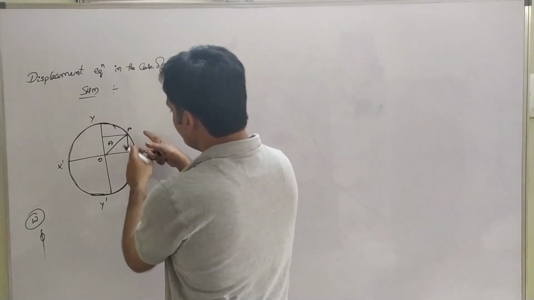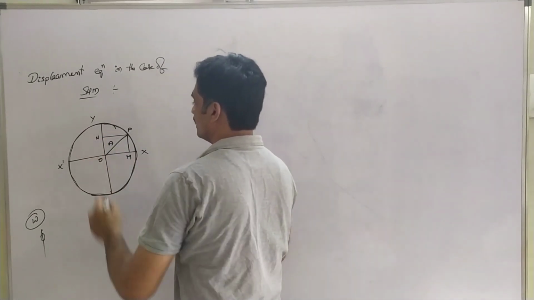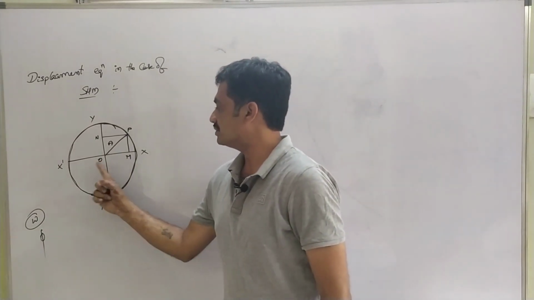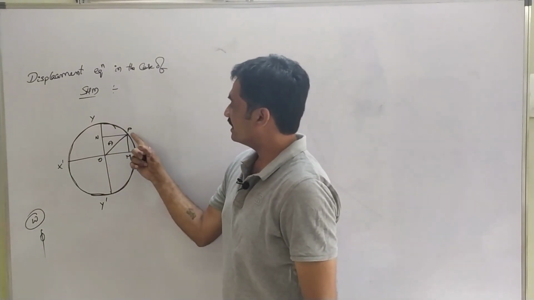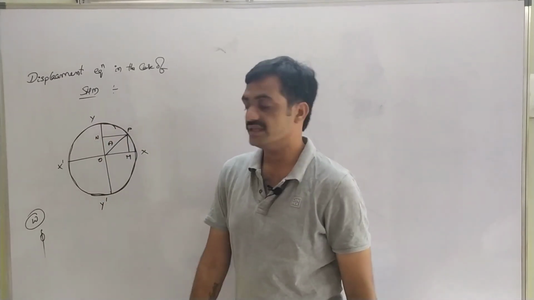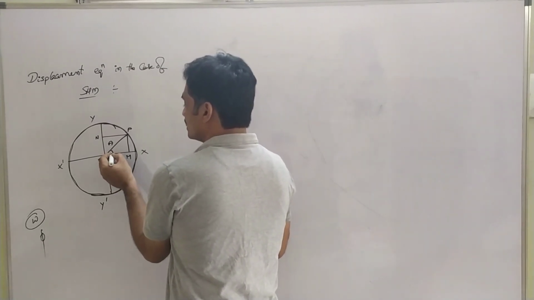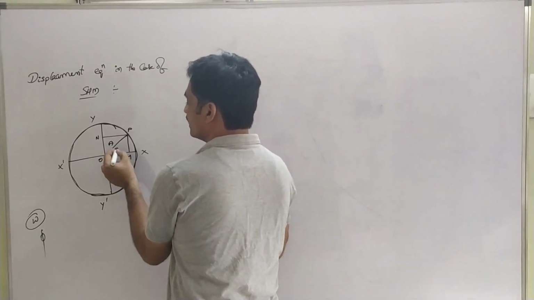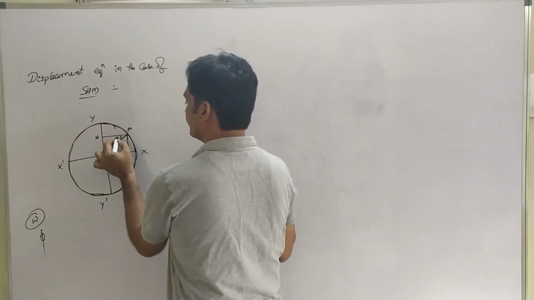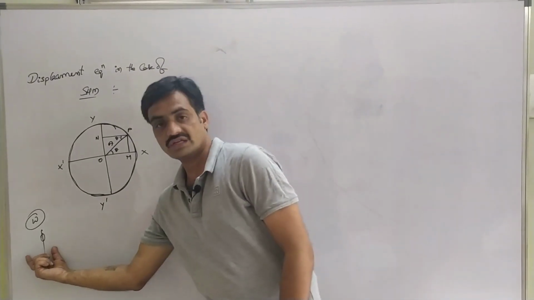Observe that when we draw perpendiculars, the coinciding points are represented as M and N. The perpendicular from P has coincided on XOX' at M, and the perpendicular from P onto YOY' is represented as N. Now observe that at the origin the triangle makes an angle theta, where this angle is based on the initial phase.